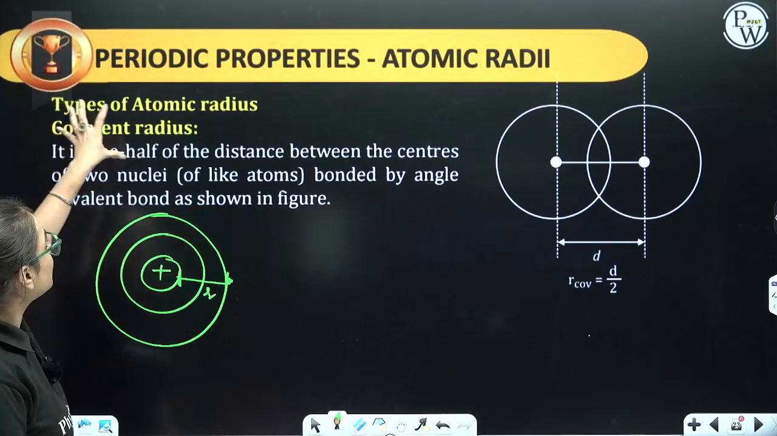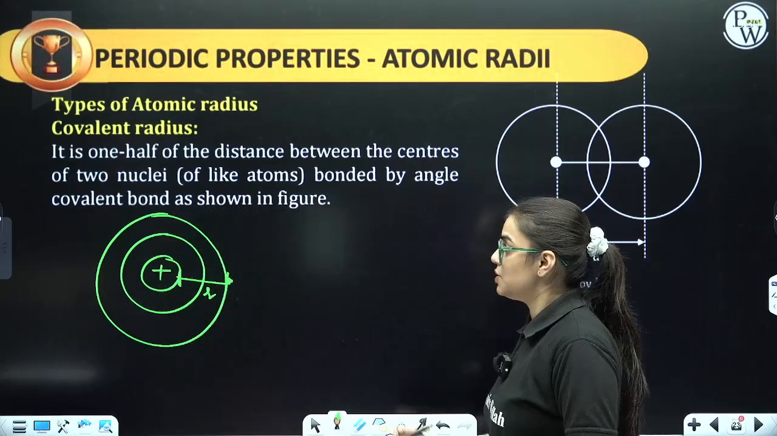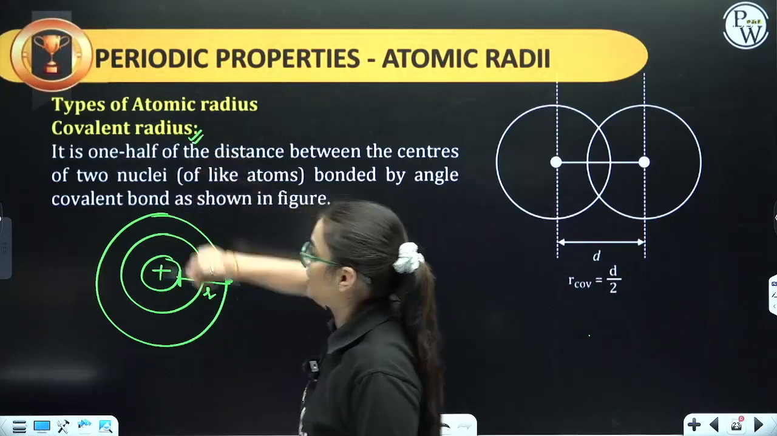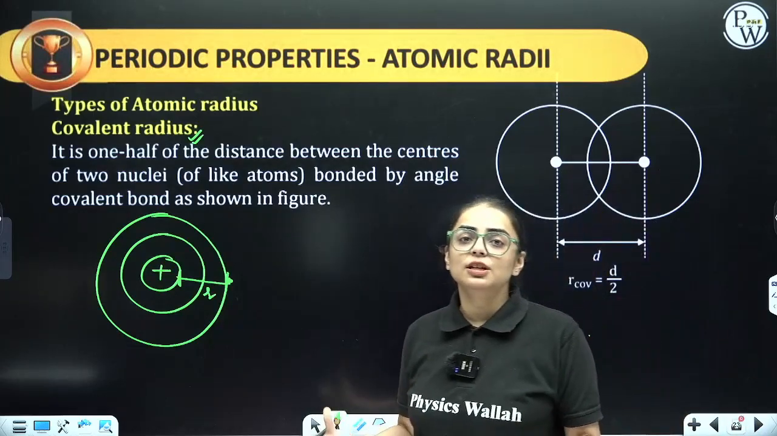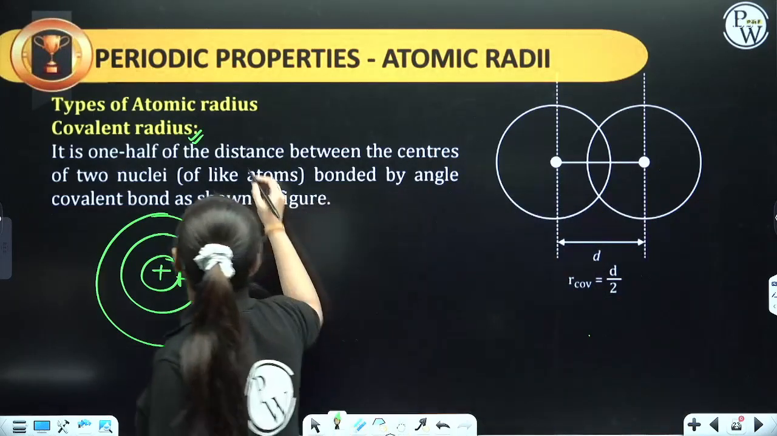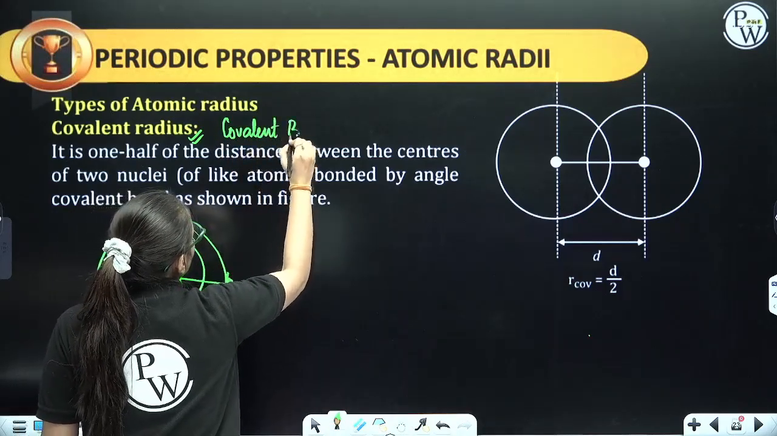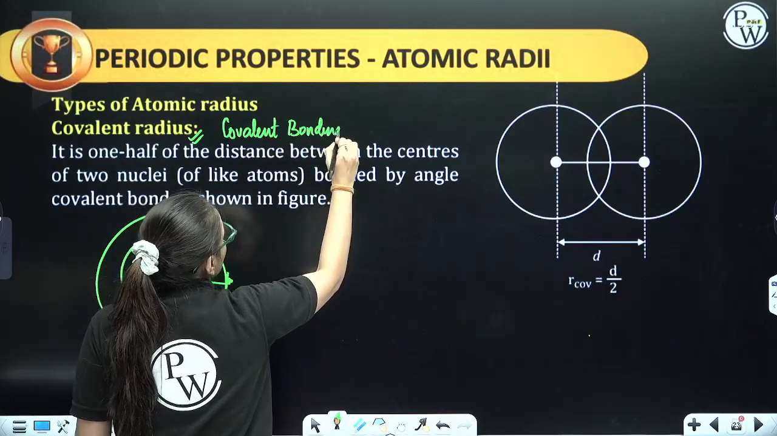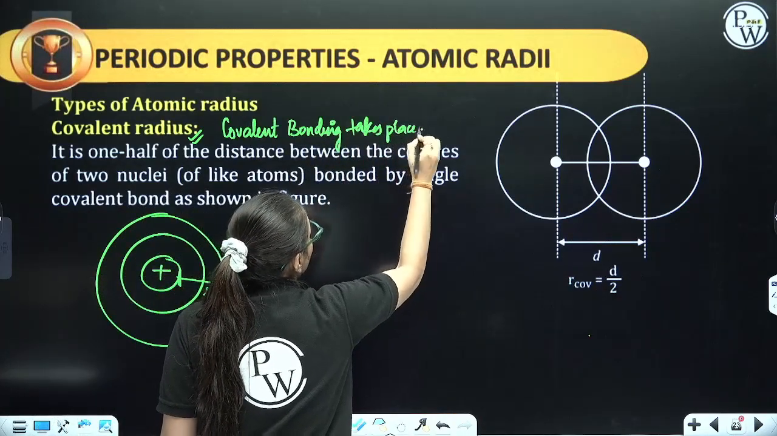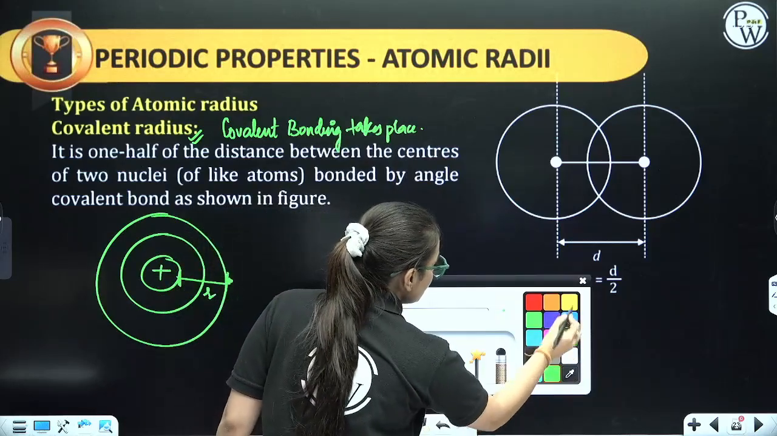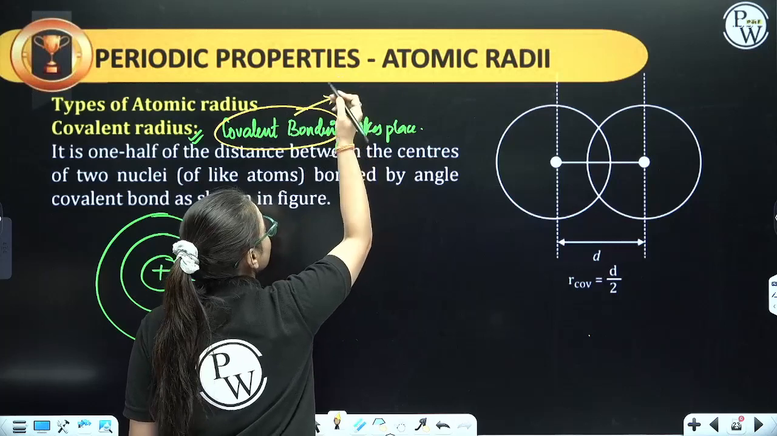Now, if I talk about the types of atomic radius or atomic radii, the very first type we shall be talking about will be covalent radius. Now, what is covalent radius, ma'am? In covalent radius, we see that covalent bonding takes place. Our question is, how does covalent bonding occur? Covalent bonding occurs by the formation of a covalent bond.